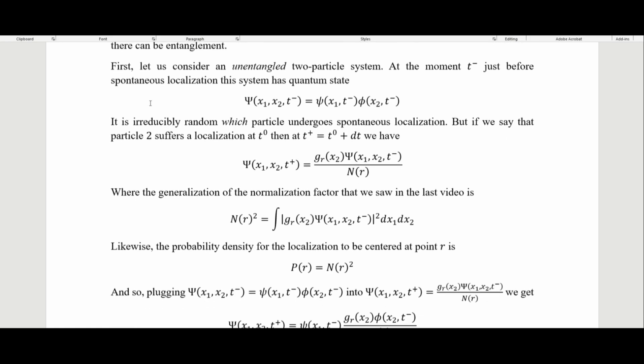But first, let us consider an unentangled two-particle system. At the moment t minus, just before the spontaneous localization, the system has this quantum state here, where this is our particle 2 and this is our particle 1. It is irreducibly random which particle undergoes spontaneous localization, but if we say that particle 2 suffers a localization at t naught here, then at t plus just after that we have this right here. So this is our Gaussian right here. This is our wave function just before the localization, and this is the normalization factor.